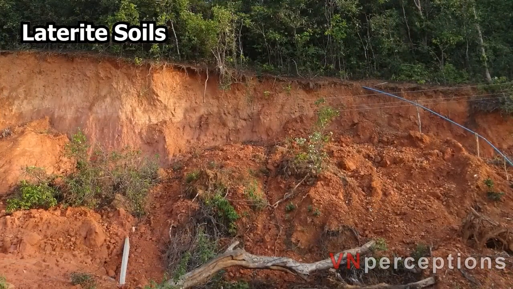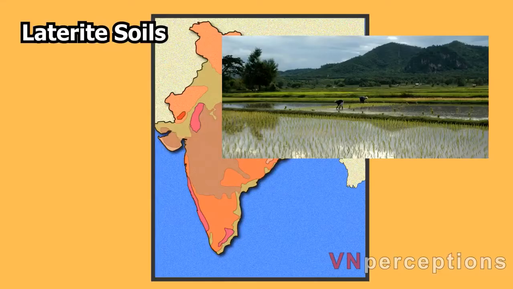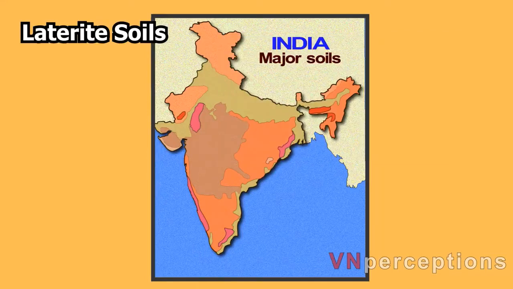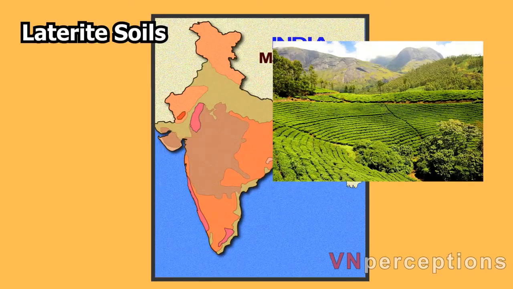Laterite soils have low fertility because of high acidity and low moisture retention. Manuring and other activities are required to make them suitable for growing crops. Now, crops that are grown on lower elevations are mainly paddy, whereas the crops that are grown on higher elevations are rubber, cinchona and tea plantations. Coming to the next